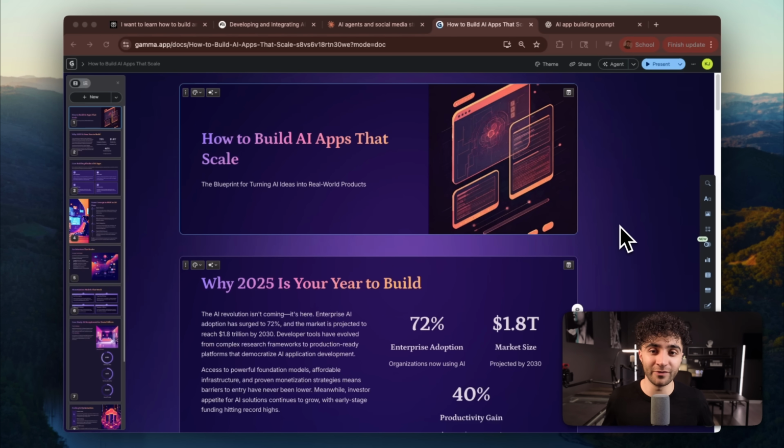Here's where it gets really powerful. Imagine combining all 3 of these. Using NotebookLM to learn any topic in days, not months. Use Claude Projects to create content and materials in your exact voice. And then using Gamma to package everything into sellable presentations. You've just built an entire education business system.